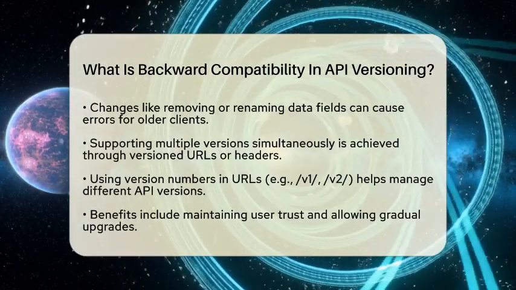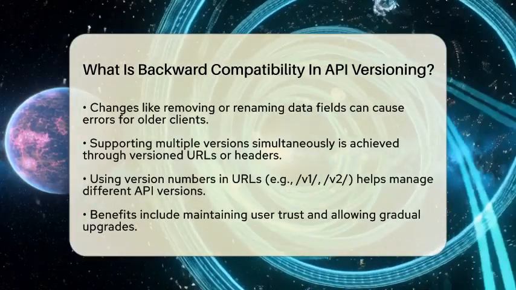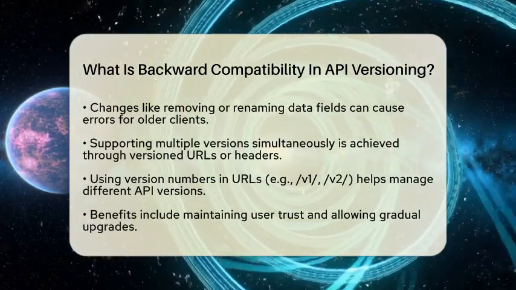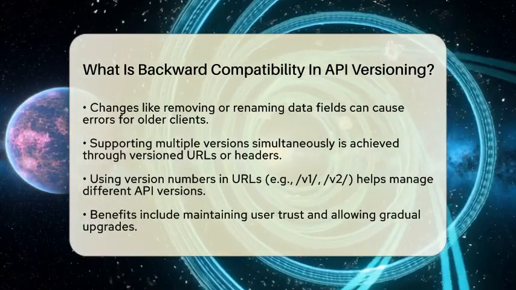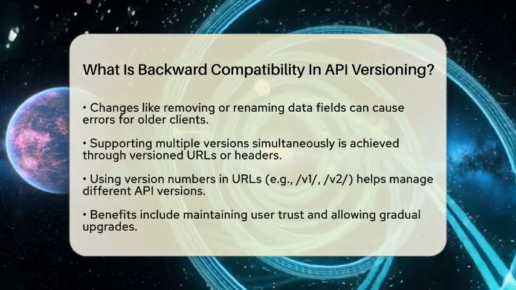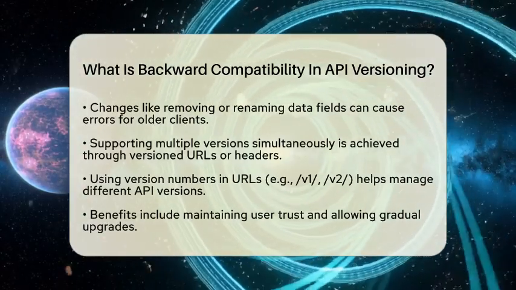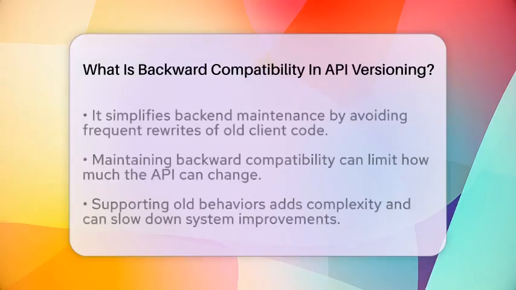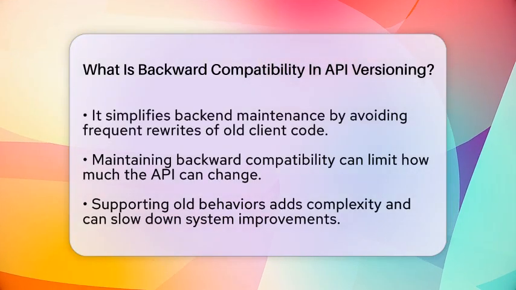Supporting multiple versions at the same time is another key part. Developers can include version numbers in the URL, like v1 or v2. They can also use headers to specify the version. This way, clients can choose which version they want to use, and the server can serve the correct one. This approach helps keep old apps working while new features are added in newer versions.